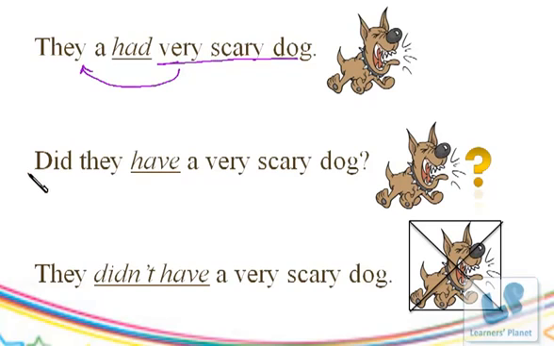The question form would be, did they have a very scary dog? So here someone is asking whether they had a very scary dog in the past or not. And the negative sentence would be, they didn't have a very scary dog. So someone is saying that a scary dog never belonged to them, not even in the past. Okay, children?